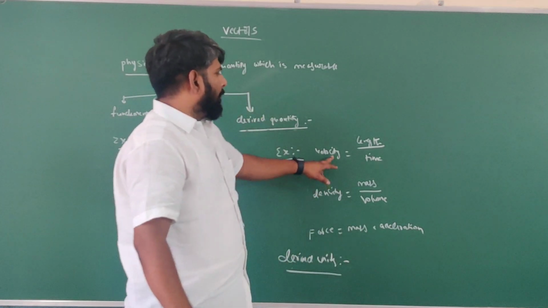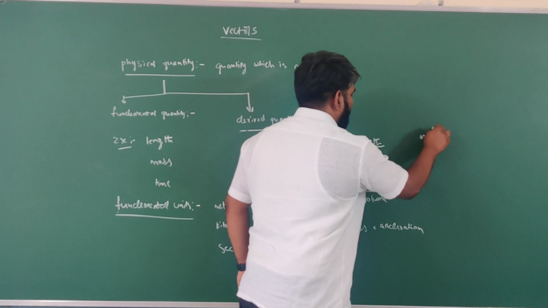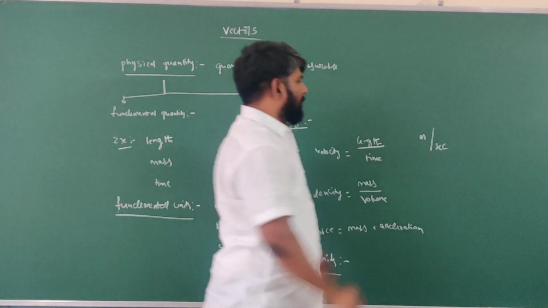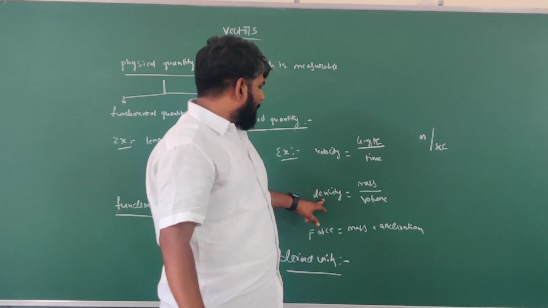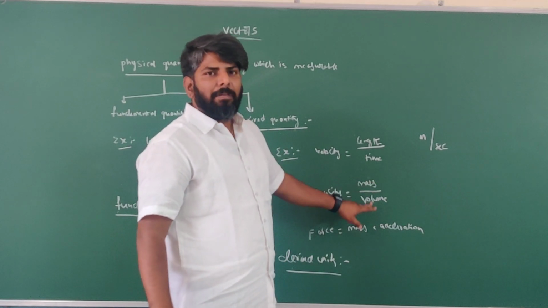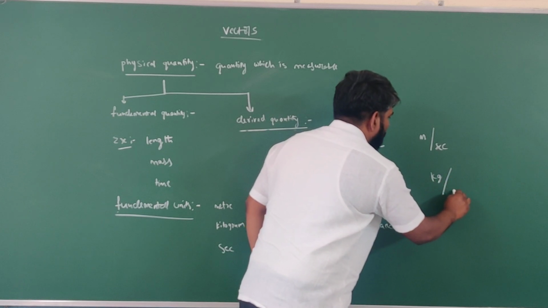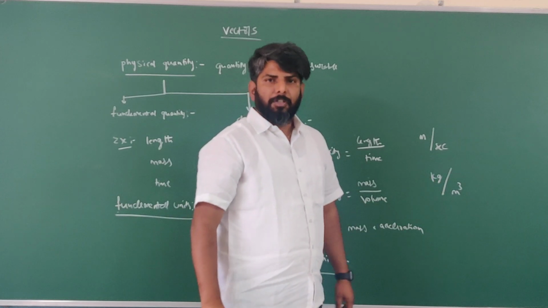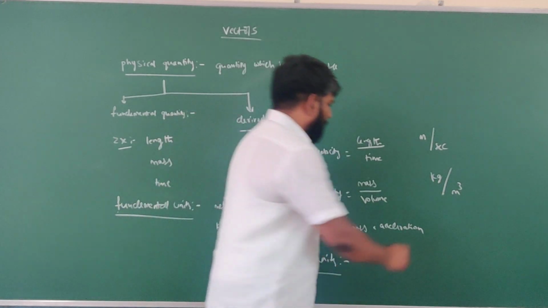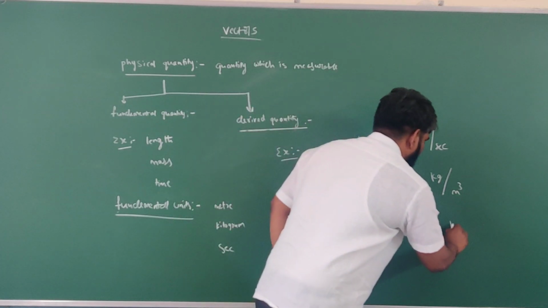For example, for velocity, length by time. For length, meter. For time, second. So meter per second is a derived unit. For example, density, mass by volume. For mass, kilogram. For volume, meter cube. Kg per meter cube. For force, mass and acceleration. For mass, kg.